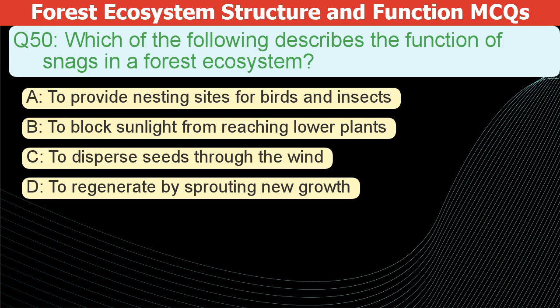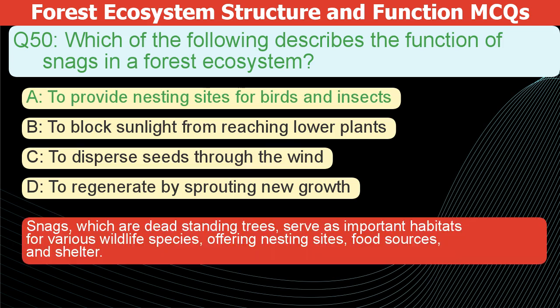A. To provide nesting sites for birds and insects. B. To block sunlight from reaching lower plants. C. To disperse seeds through the wind. D. To regenerate by sprouting new growth. The correct answer is A.